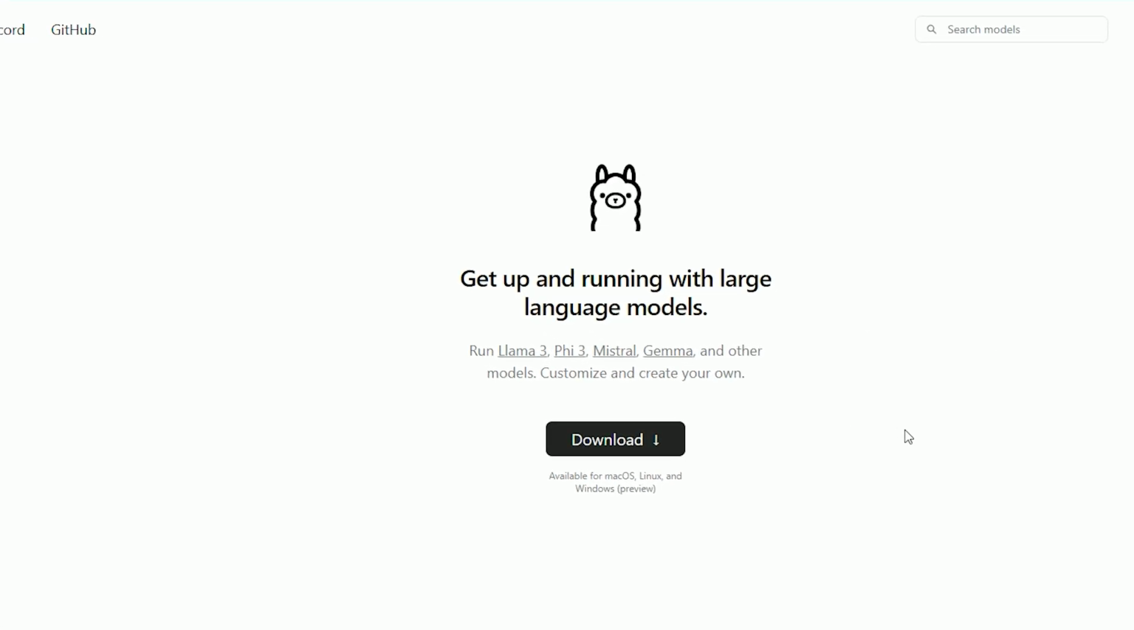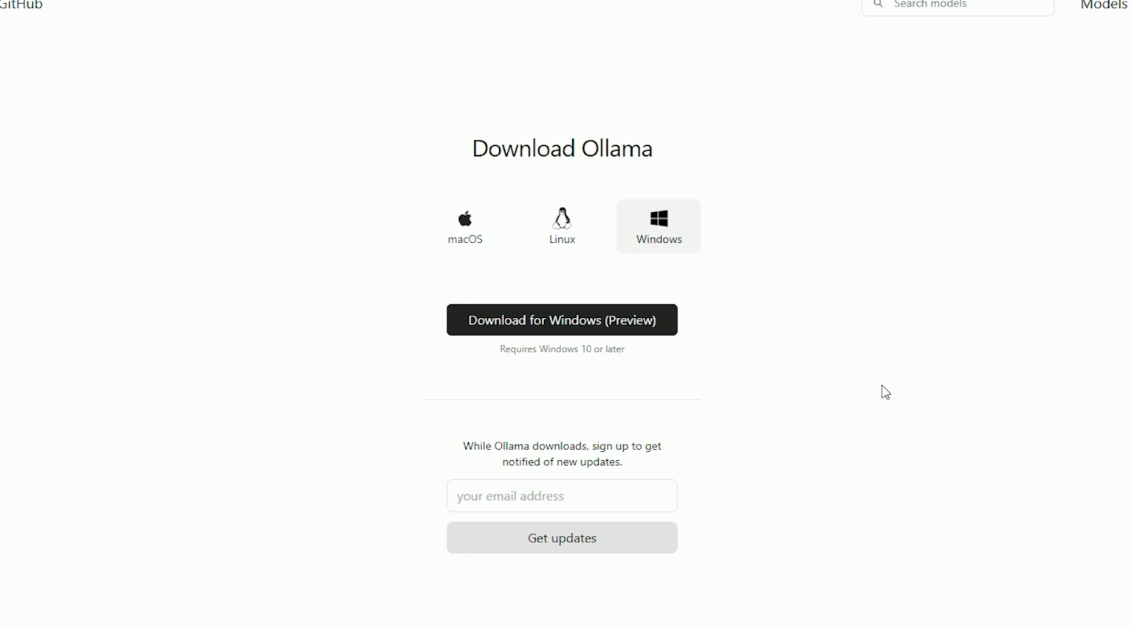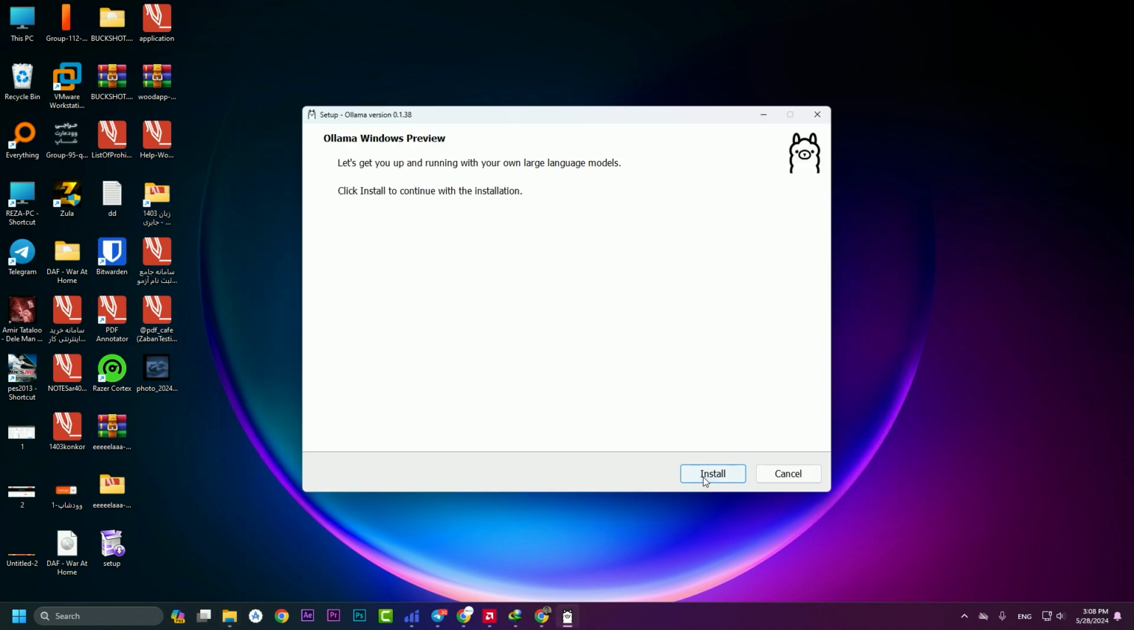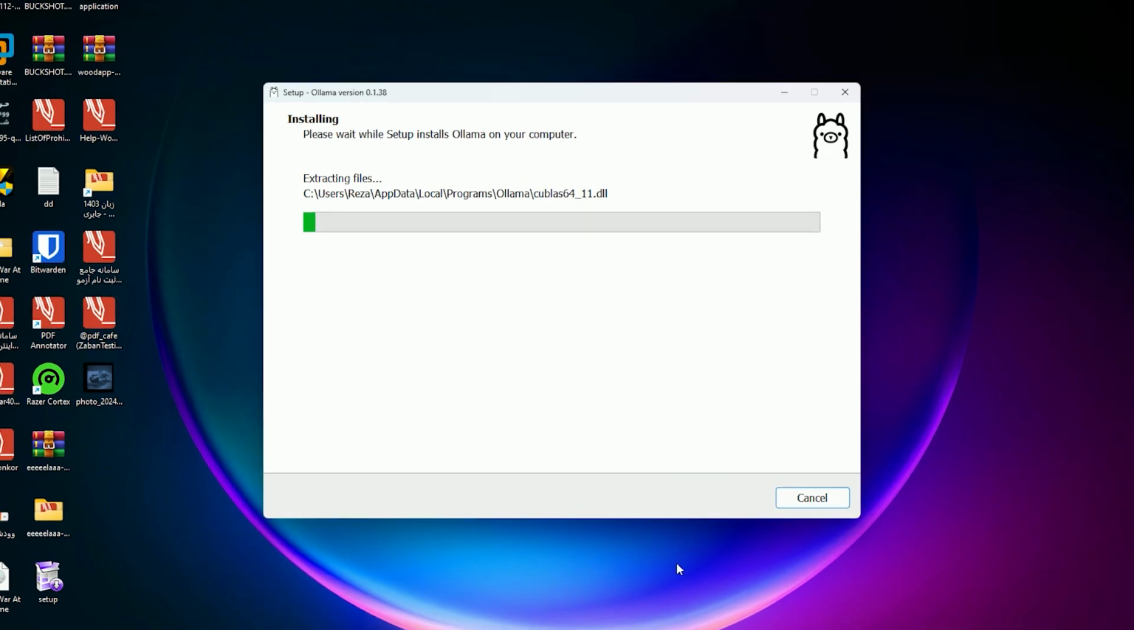In here, press on the download button. Based on your operating system, you need to download your file. I'm going to download it for Windows. I click on the setup file. You need to hit on the install button.